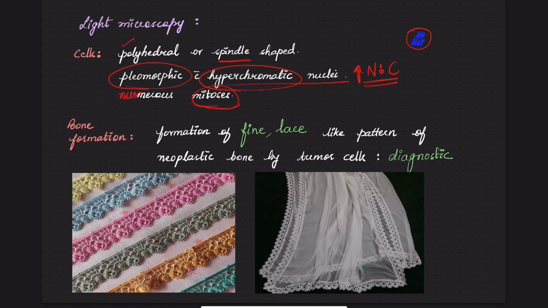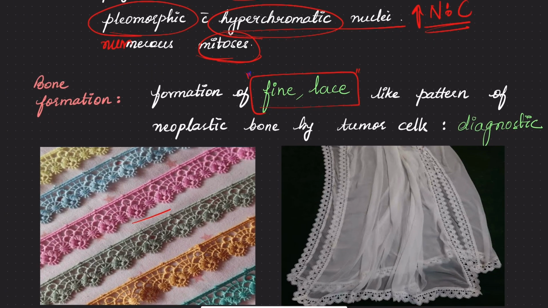And there is new bone formation. This formation of new bone appears like a fine lace-like pattern. This is important and very diagnostic of osteosarcoma, fine lace-like. Lace is nothing but a delicate mesh-like fabric work that is stitched along clothes to beautify the fabric.